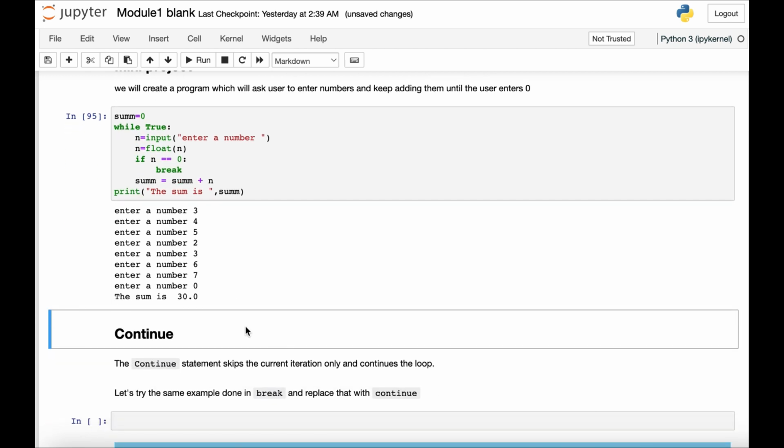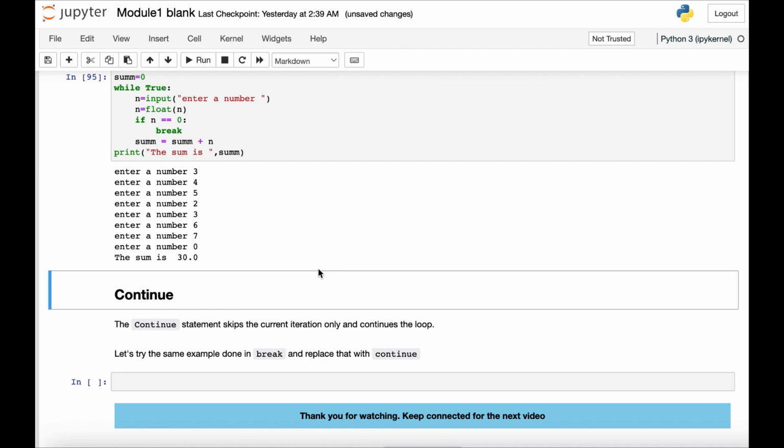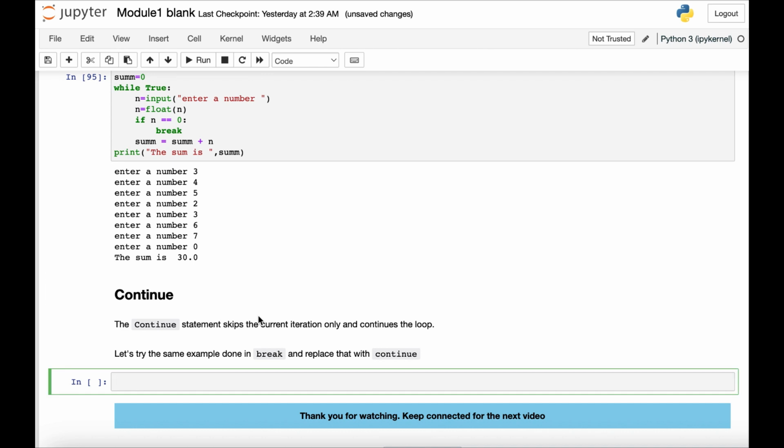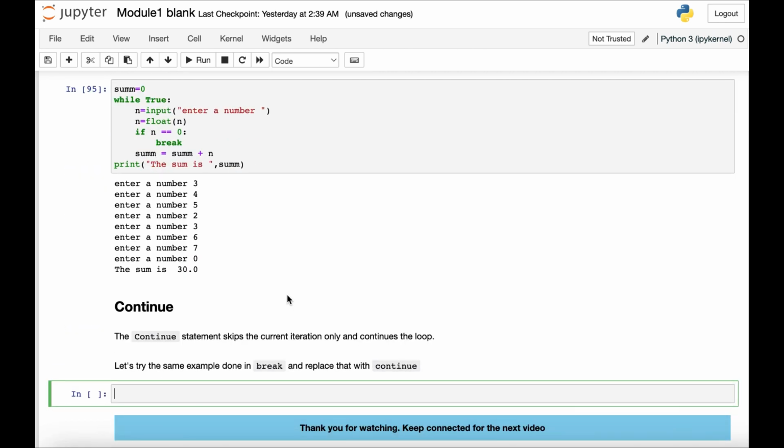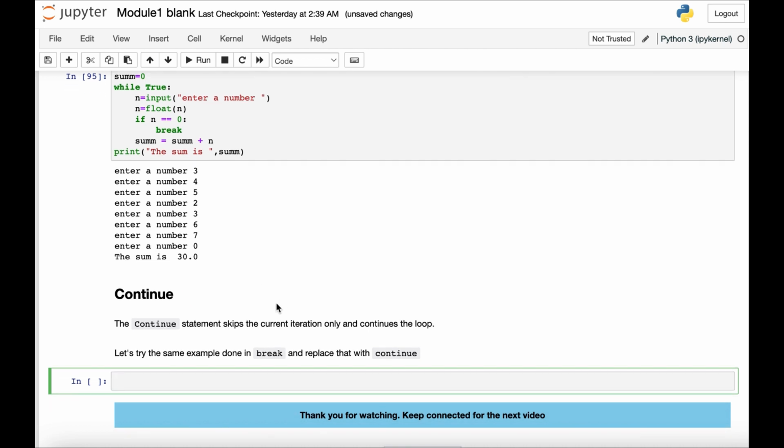Right, so another command to control the flow of the loop is continue. Continue and break might look the same to you, but there is a very big difference between them. The break statement will stop the loop, and the continue statement will only skip that part and move further. It will not stop the loop. That is the basic difference between them.